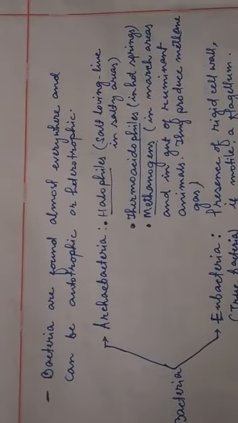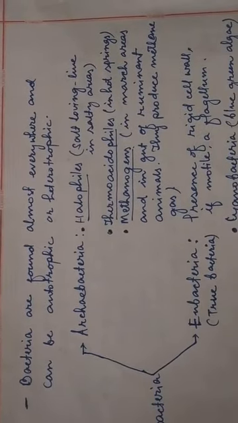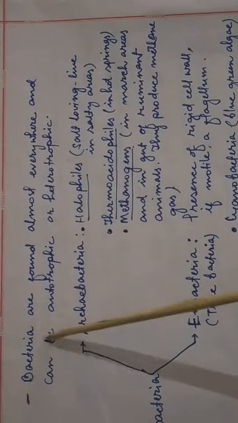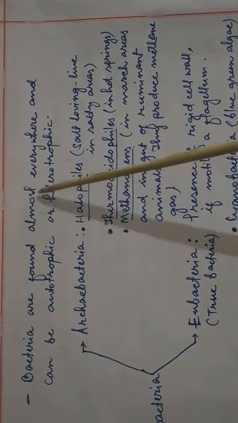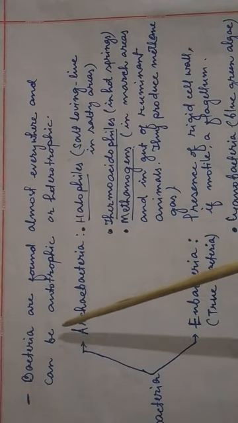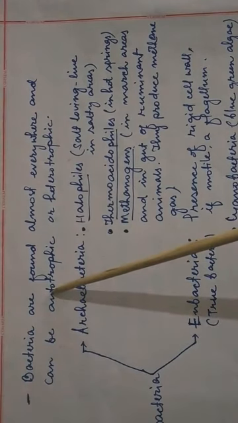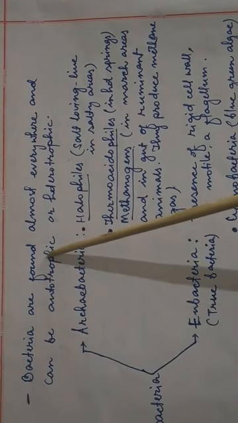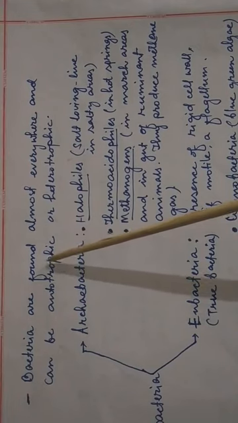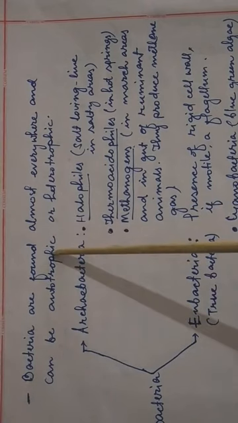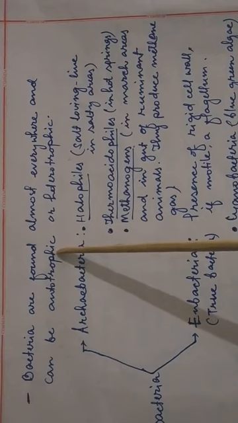Next, bacteria are found in almost everywhere and can be autotrophic or heterotrophic. See, this bacteria is found in almost everywhere on the earth. Maybe in the very cold region, or in the hot springs, or in the desert, or in the very cold mountain regions like the Himalayan region. So it is found everywhere, every part of the earth, and also in the very deep part of the sea.